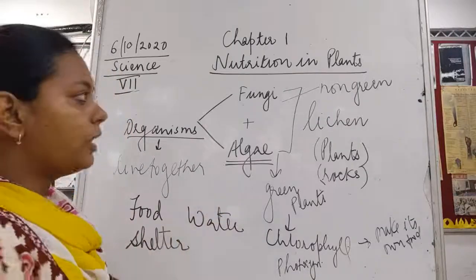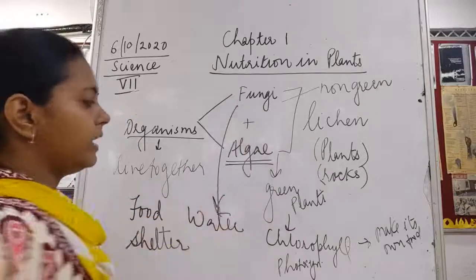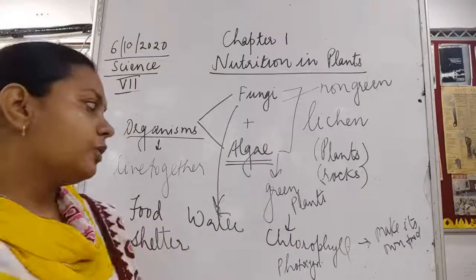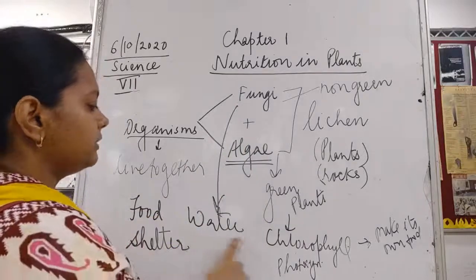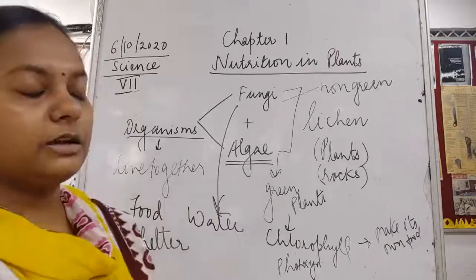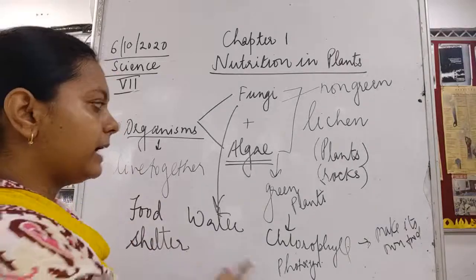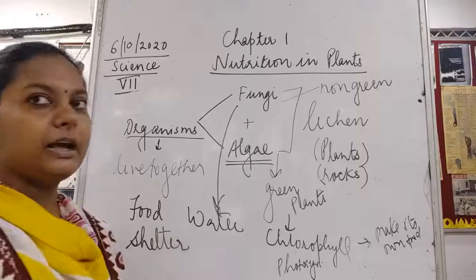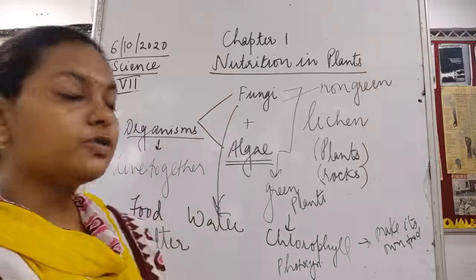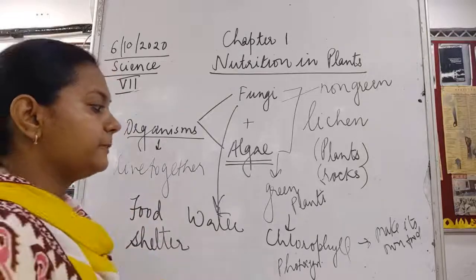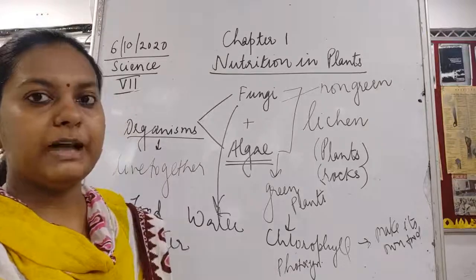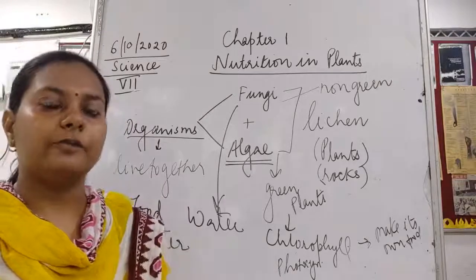This water is being provided by this fungus. The raw materials, water and carbon dioxide, are given to this algae by the fungus so that it can prepare its own food by the process called photosynthesis.